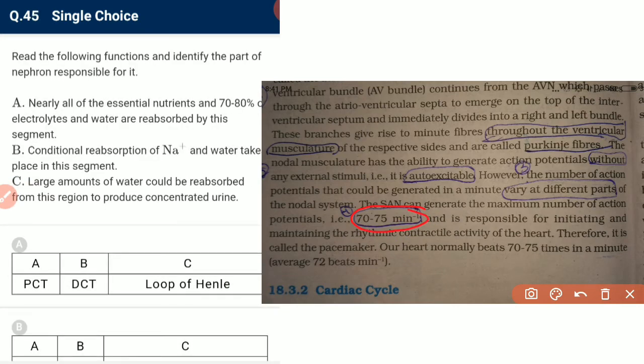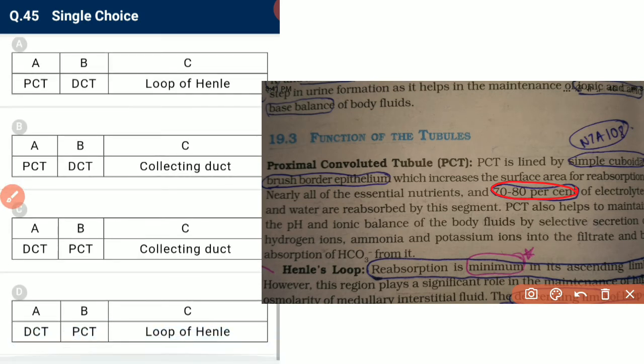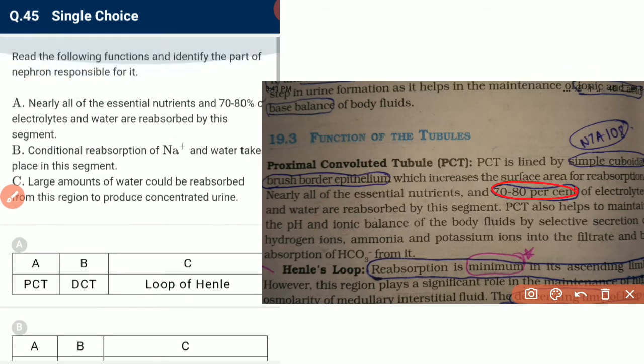Next, read the following function and identify the part of the nephron responsible for it. Nearly all the essential nutrients and 70 to 80% of electrolytes and water are reabsorbed by this segment. This is the PCT, that is the proximal convoluted tubule, where 70 to 80% of electrolytes are reabsorbed. So first is PCT. So we have A and B as the correct answer, and C and D are eliminated.